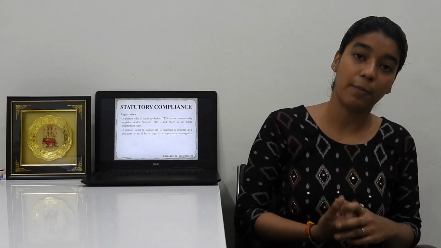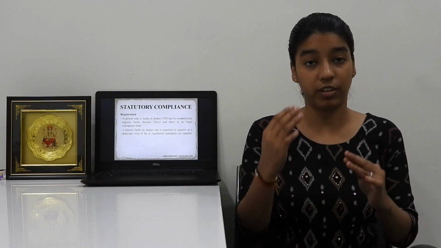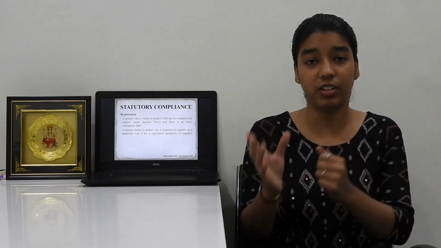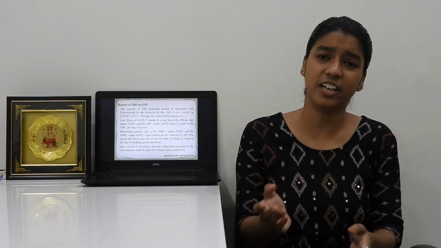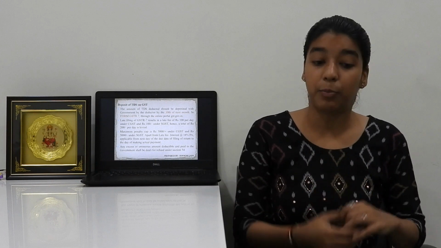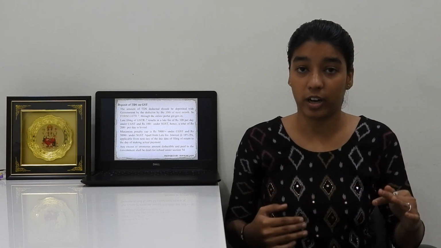A person needs to take a compulsory registration under section number 24 if he is required to deduct a TDS. Now, the second point is deposit of a TDS on GST. Once a TDS amount is deducted, then up to which time it should be deposited to the government, in what form, and what is the criteria for that.